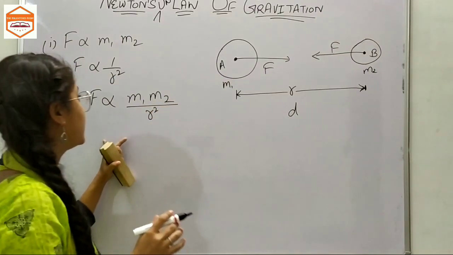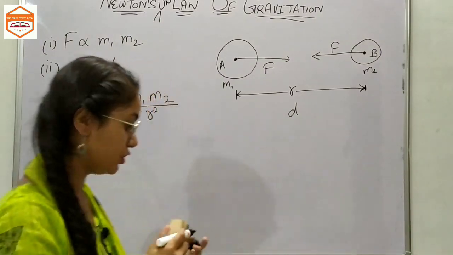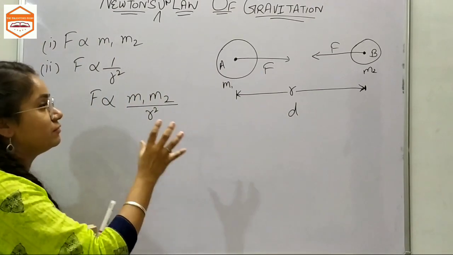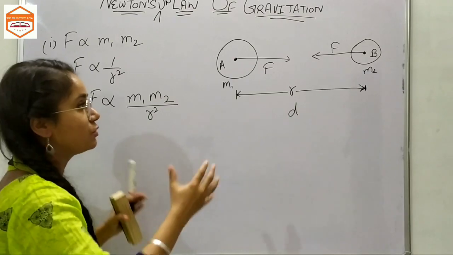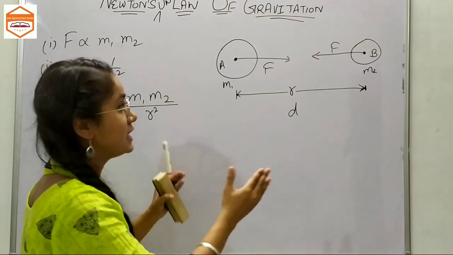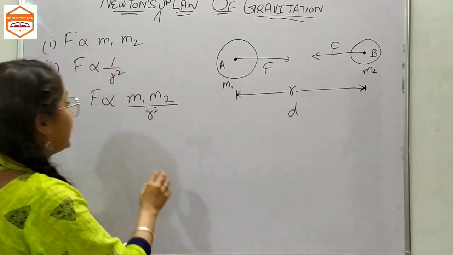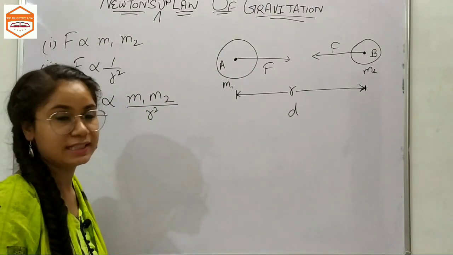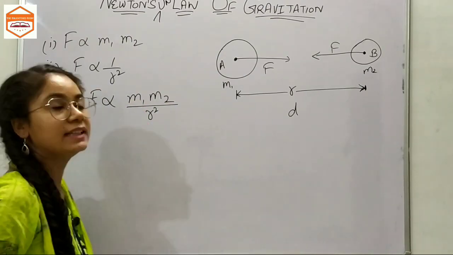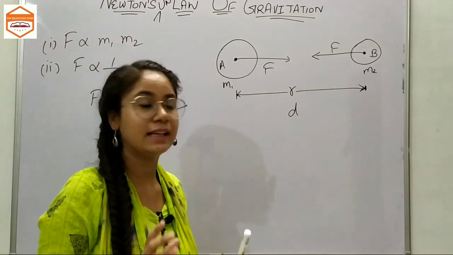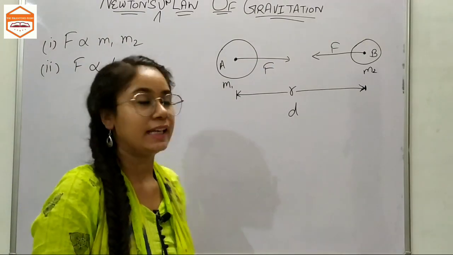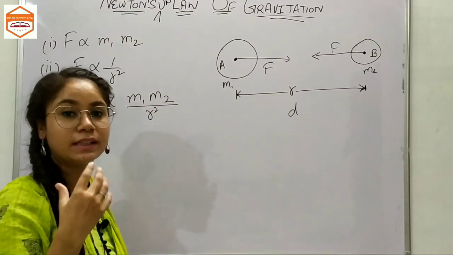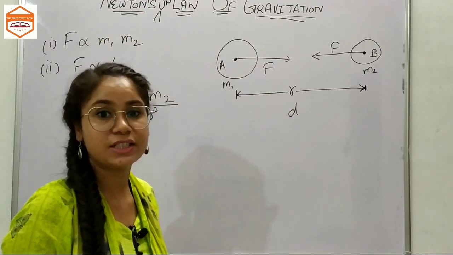Now it means this force of gravitation, or this force of attraction among these two bodies, is directly proportional to the product of the masses of these two bodies. That means it depends upon these two masses in such a way that if the mass of these two bodies is doubled, will it affect the force of gravitation?